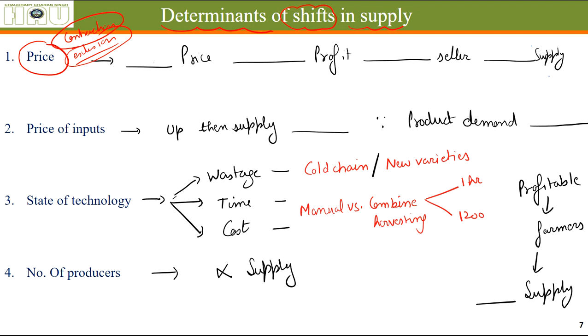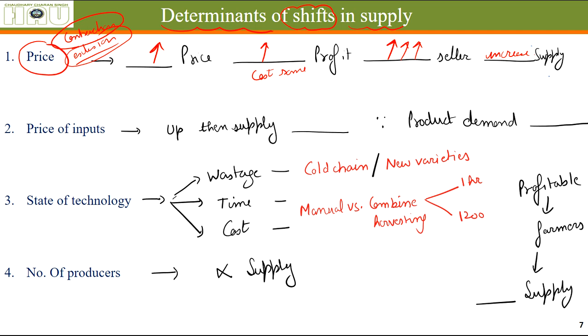When the price increases, the profit margin of that good increases, because the inputs used in producing the supplied goods are the same, so the cost remains the same and the price is increasing. So the profit margin is definitely going to increase. And when the profit margin increases, more and more sellers are going to come into the market, which will lead to an increase in supply.